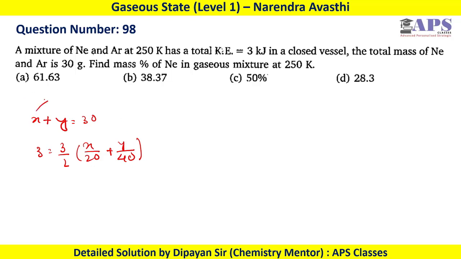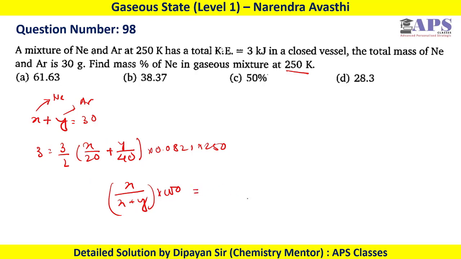So X is for neon and Y is for argon, multiplied by 0.0821 multiplied by 250, that is the temperature of the system. Here we have to calculate X divided by X plus Y into 100, and if you calculate the X and Y values from here, the final percentage will become 28.3%. So option D will be the correct option.